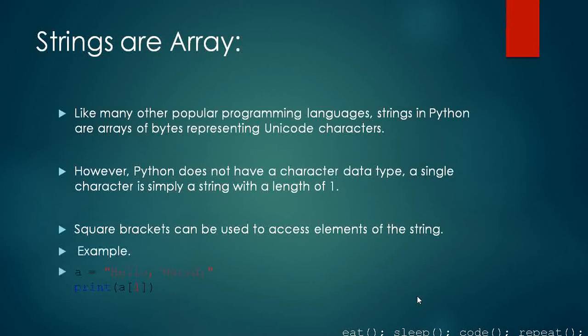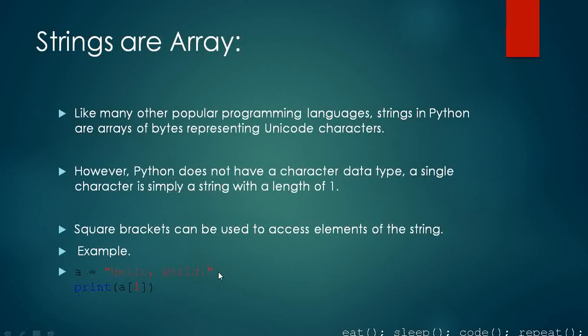If you want to access the elements of the string, we are going to use square brackets. Here's an example: we have "hello world" inside double quotation marks, and a is assigned to it. So we have print a[1] inside square brackets. As we know, what will be the output of it? We will have e as the output. Why? Because 0 is h, then we have 1 as e.